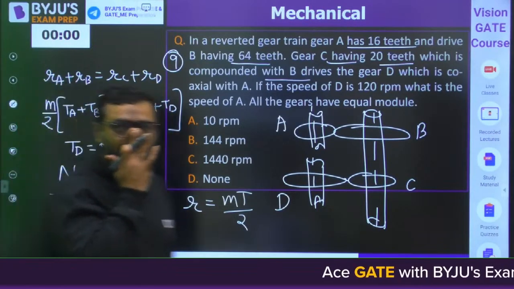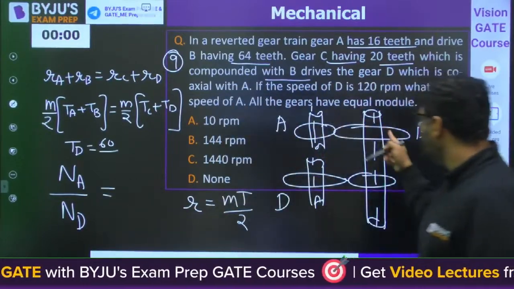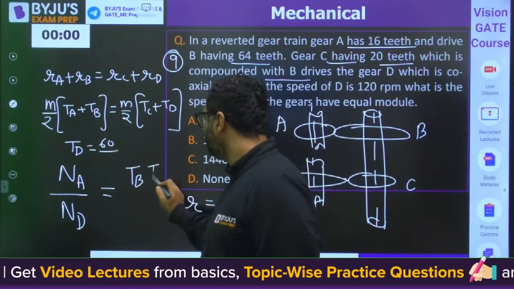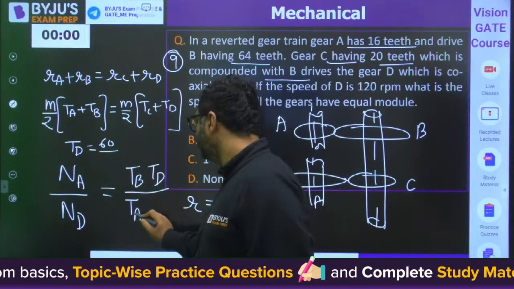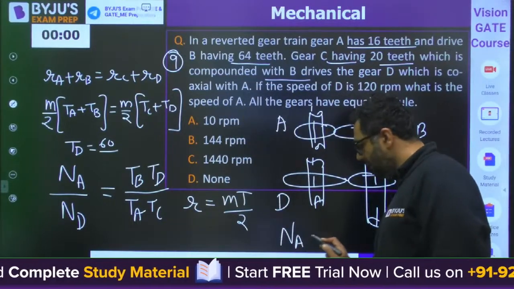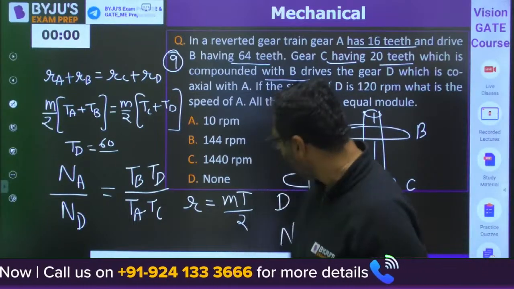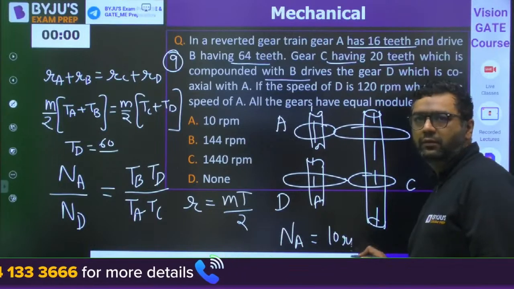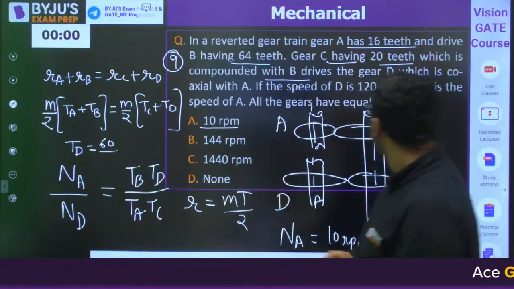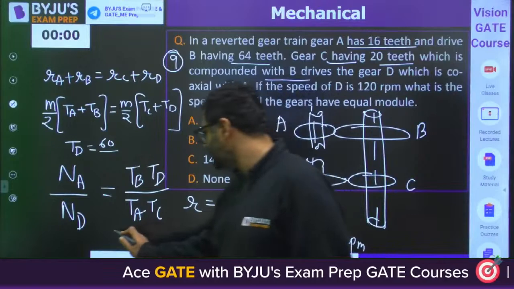NA and ND will be, for A, B is driven, for C, D is driven. So TB, TD by TA, TC. Putting this, you will get the value of NA. And what you are getting the value of NA as, 10 RPM. Are you not getting 10 RPM? Let me solve it in that case.